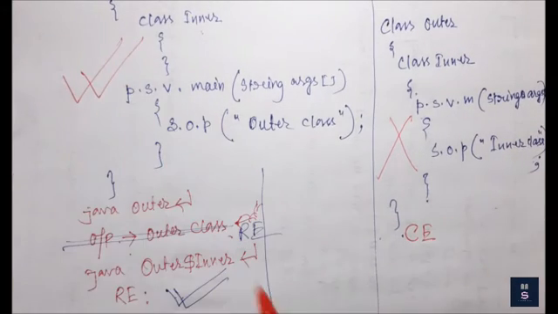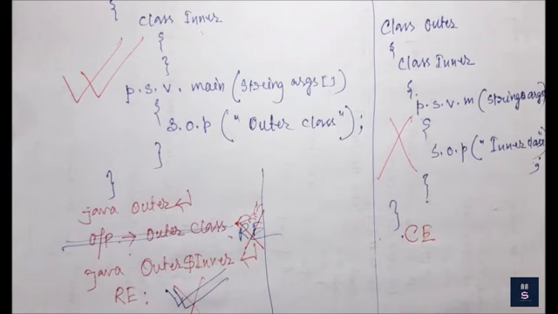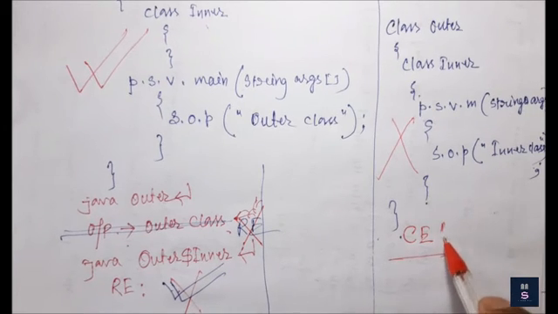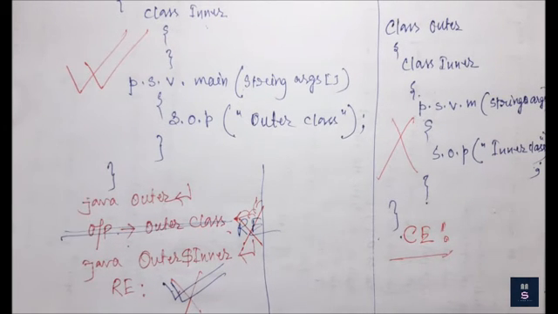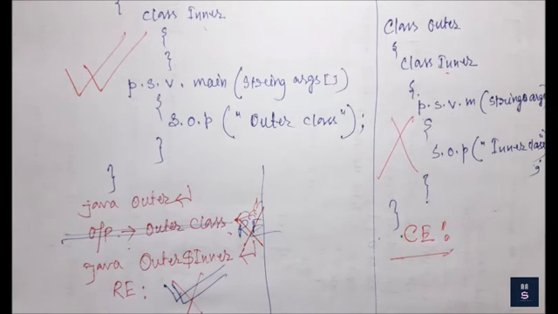This code is okay, but this is a compilation error. There is no chance of running this code because this is a compilation error, right? Why is it a compilation error? Because inside an inner class we cannot declare any static member. So this is the first rule. So here is my inner class, and here I have declared a static member, one of the methods. We cannot declare even a static main method also.